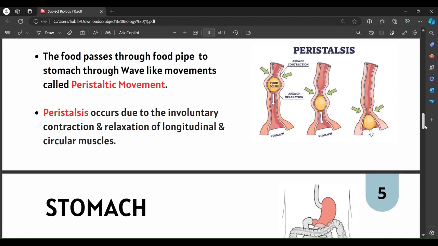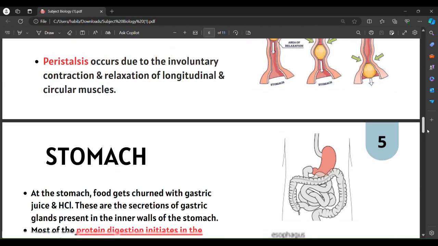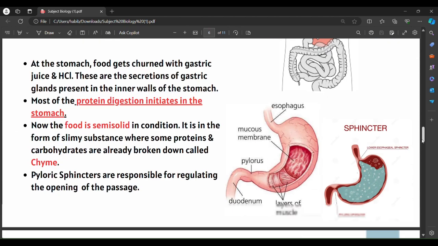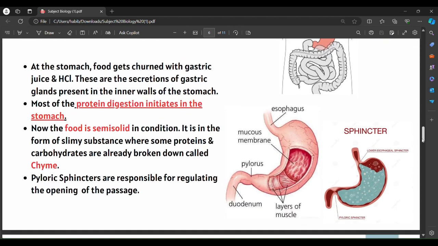So the next part is the stomach. Just below the esophagus we have the stomach. The partially digested food enters the stomach, and here it is churned with gastric juice and HCl. When we use the word churned in a general manner, it means stirred. The food is stirred with gastric juice and hydrochloric acid, which are secreted by gastric glands present in the inner lining of the stomach.